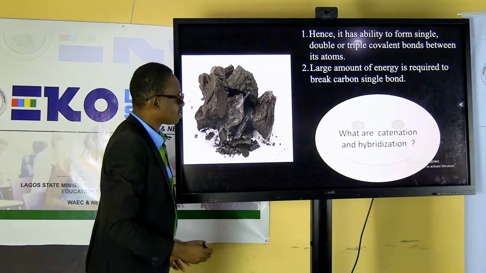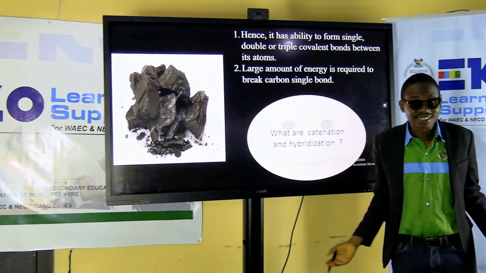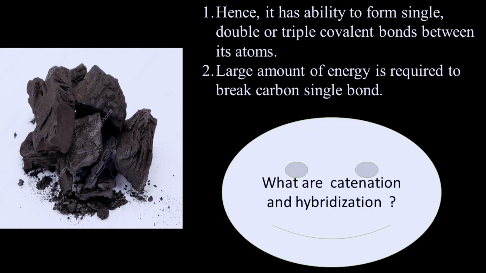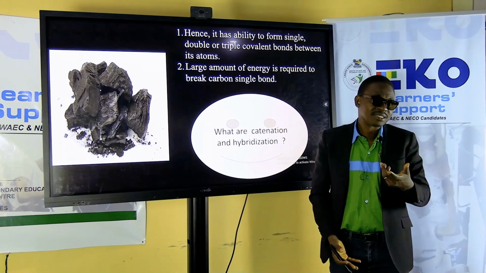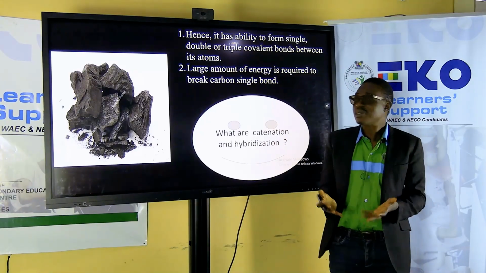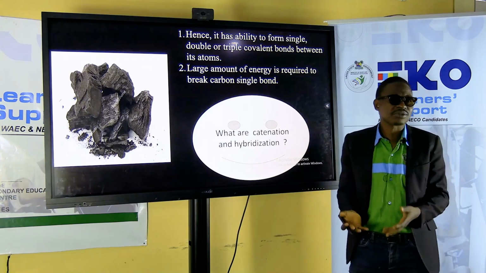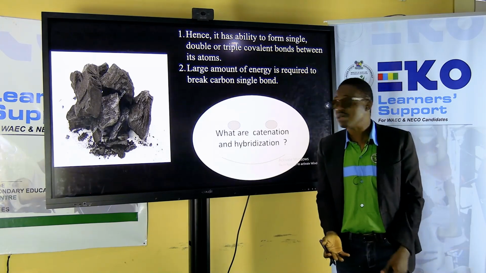Fine. The question being asked is, oh my God, what is catenation? Catenation is just the ability of carbon to combine with another carbon to form a longer chain of carbon. Oh, is it only carbon that can do that? Scientists say no, other elements can do that. But these special properties of carbon are called catenation. So when they ask you what catenation is, it's just the ability of carbon to combine with itself to form a larger compound.